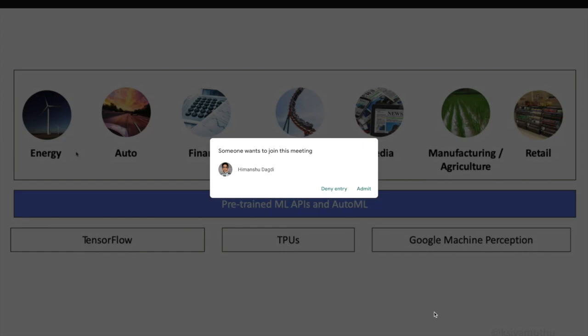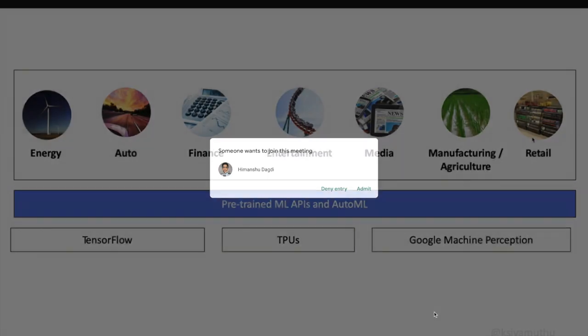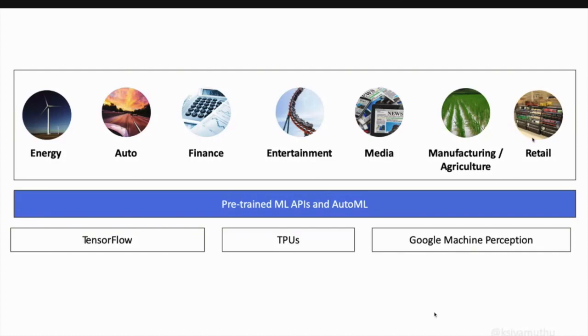Try to track the usage, right? And you can also use it for auto, finance, entertainment, media, manufacturing, agriculture and retail. The other thing I want to say is that machine learning is not only about driving an autonomous car or that kind of stuff. You can tackle simple things by just improving the user experience.